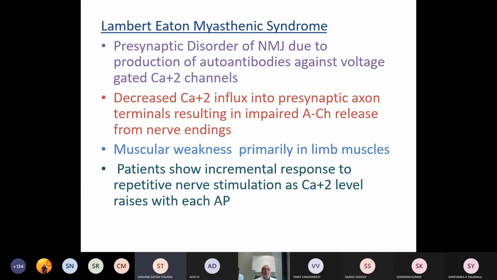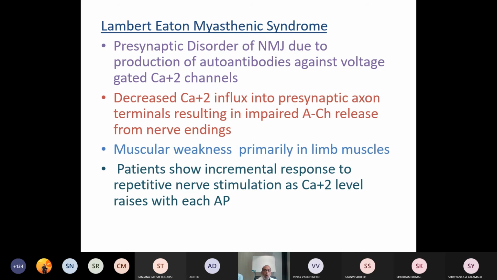Then Lambert-Eaton myasthenic syndrome. It is a presynaptic disorder of the neuromuscular junction due to production of autoantibodies against voltage-gated calcium channels. As a result, there will be decreased calcium influx into the presynaptic or pre-junctional axon terminal, resulting in impaired acetylcholine release from the nerve ending. As a result, the individual presents with muscular weakness primarily in the limb muscles.